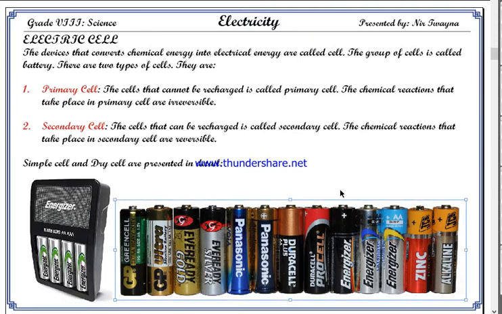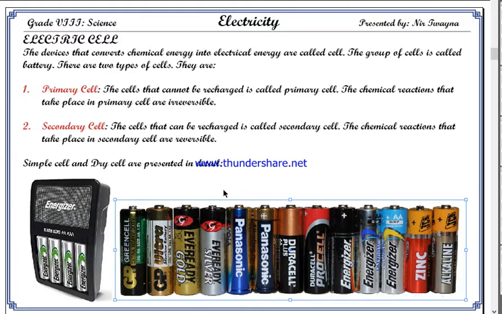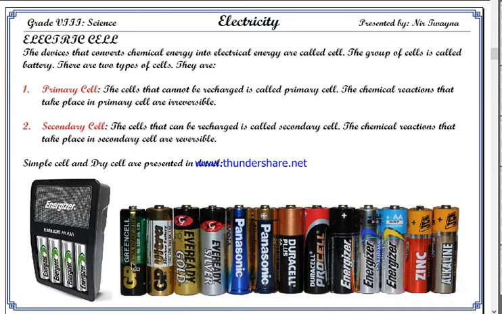But that is a wrong usage, because a battery is a group of cells. When a number of cells are connected in series or parallel combination, then only it is called a battery. However, the single unit is known as a cell.